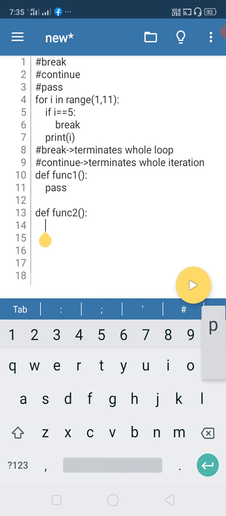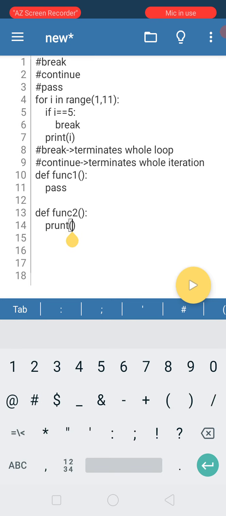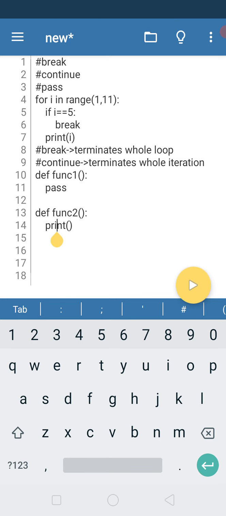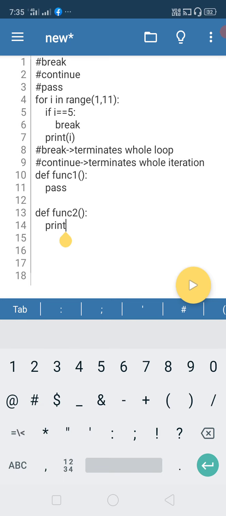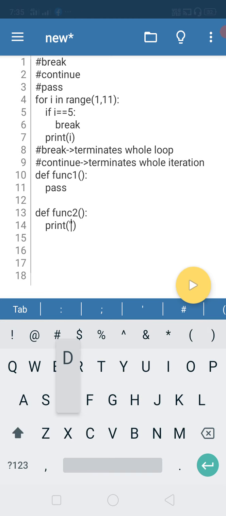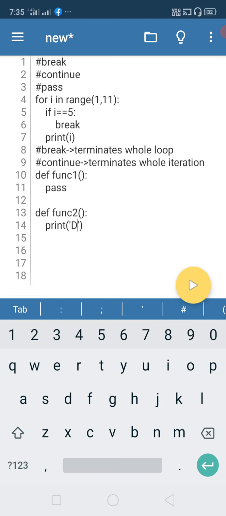So I'm just writing print Diva, because I was printing my name in the beginning and after that I didn't print. Okay, no problem, just keep it so that it's easy.